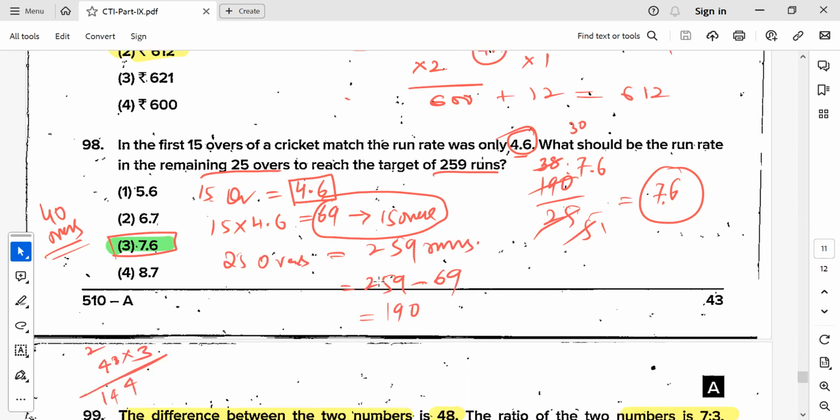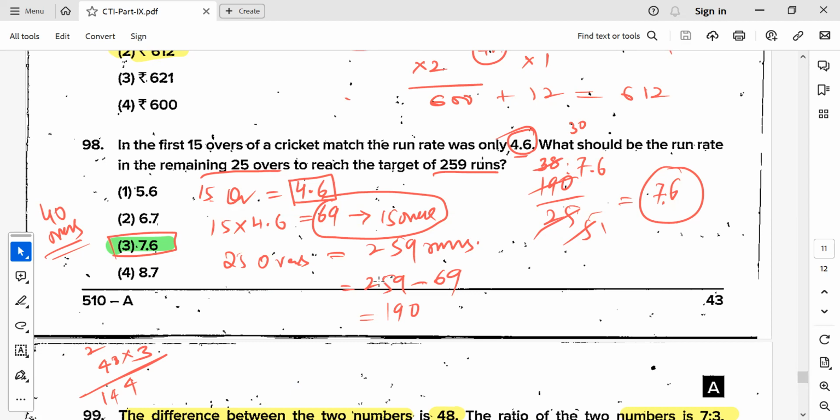Then again, this is a very important maths question. See, you can solve it very easily. So how have we done here? In the first 15 overs of a cricket match, run rate was only 4.6. So what should be the run rate in the remaining 25 overs to reach the target of 259? Just write it in a simple way. He has given 15 overs, 4.6 is the run rate. Rate means in 1 over of 6 balls, how many runs you are scoring.